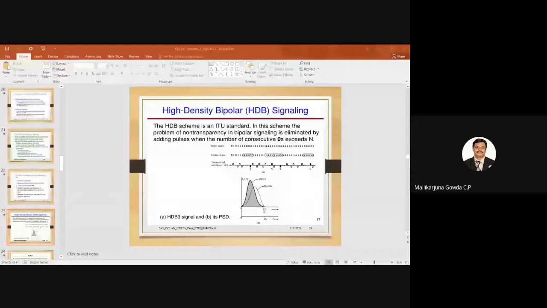Key properties. I think I told around six properties. Can you mention any one? Properties of a line code.